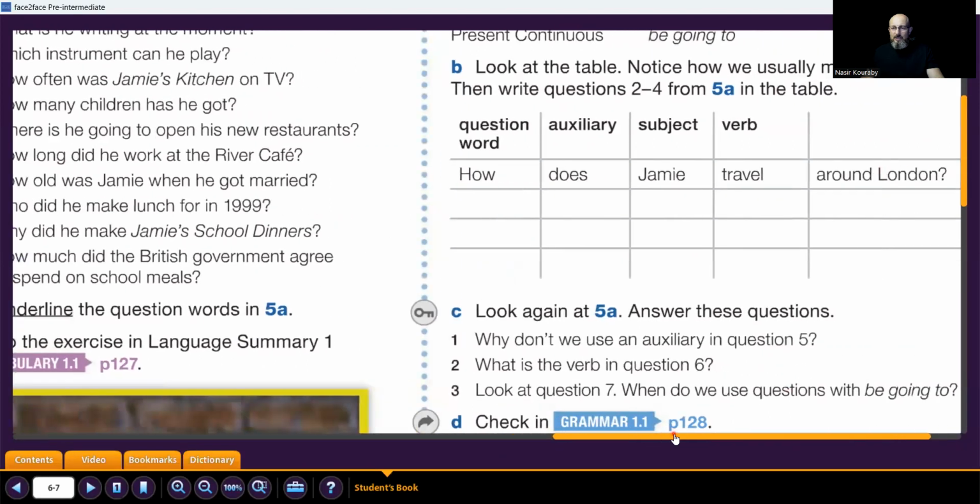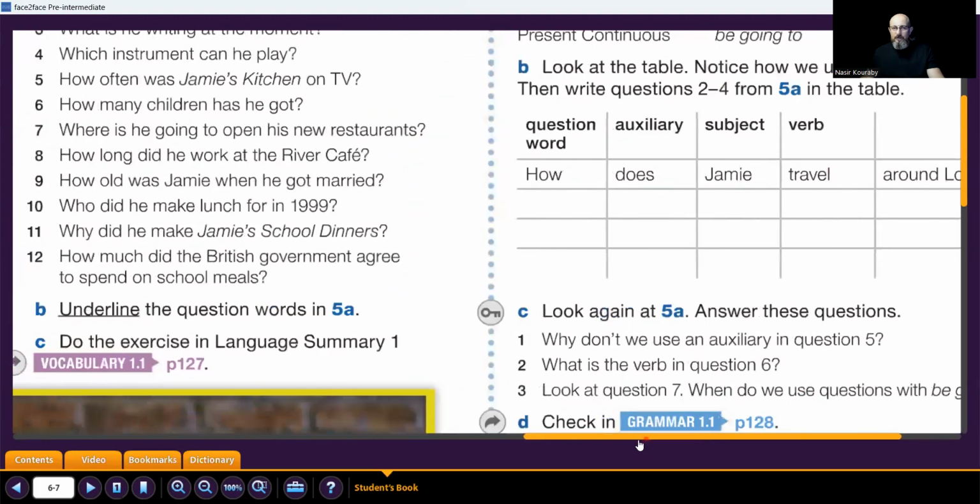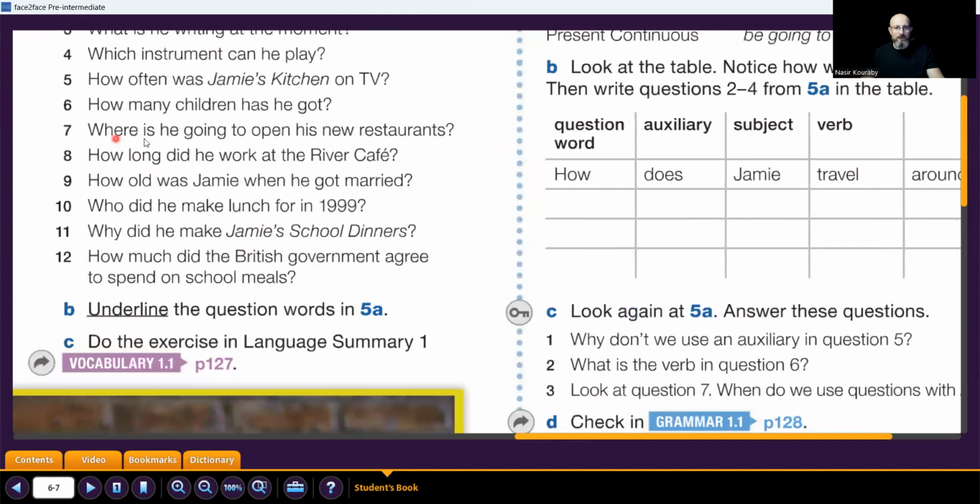And let's see the last one. Look at question number 7. When do we use questions with be going to? Question number 7. Where is he going to open his new restaurant? We use questions with going to talk about the future. So when you ask about the future and you have a plan about the future, you ask with present continuous.